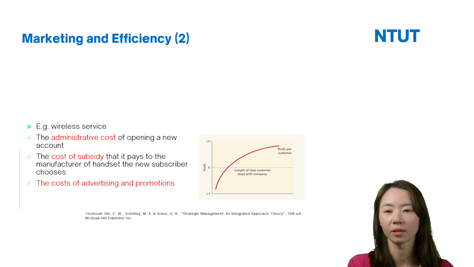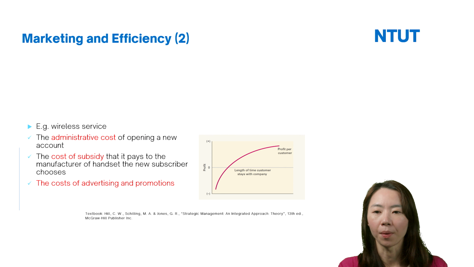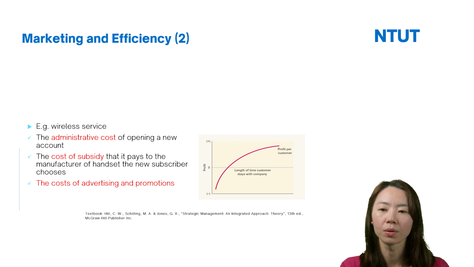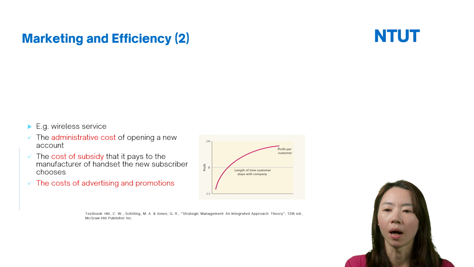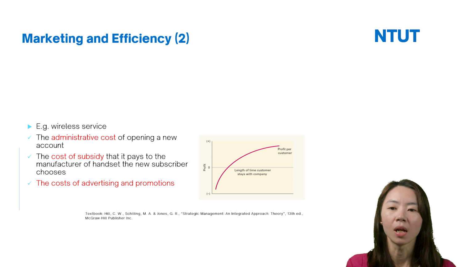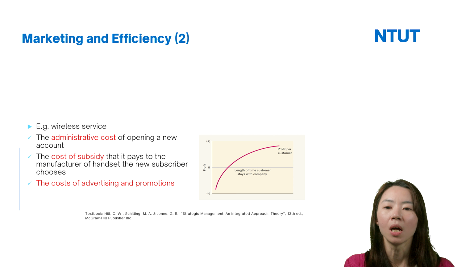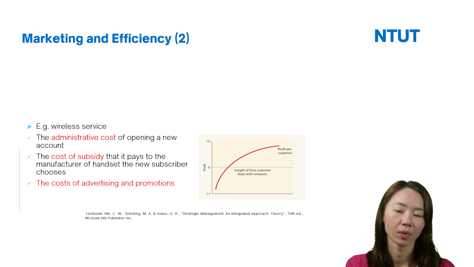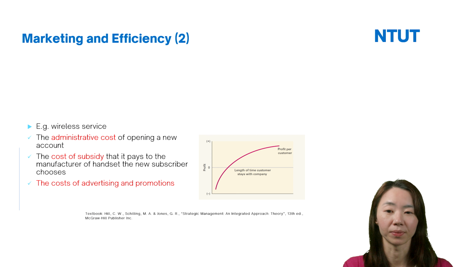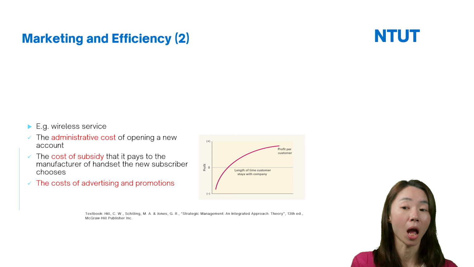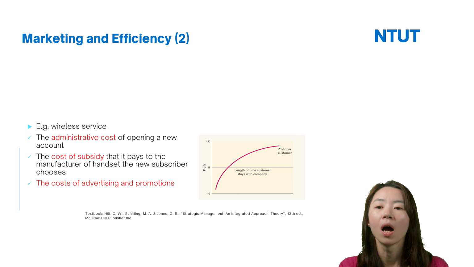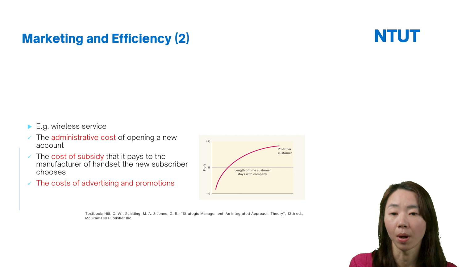Second, the firm also bears the cost of the subsidy paid to the manufacturers of the handset, the new subscriber's choice. And of course, because firms want to attract new customers, they have to do a lot of advertising and promotion, so they also have the cost of advertising and promotions.